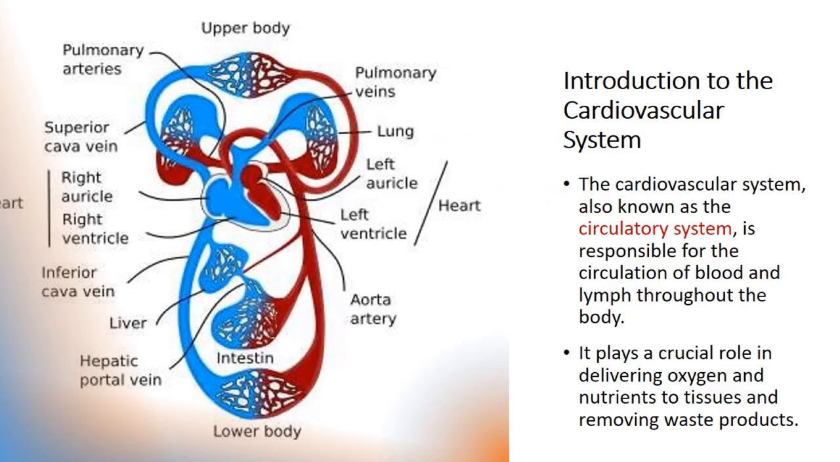The cardiovascular system is also known as the circulatory system of the human body because it is involved in circulation of blood throughout the body and also the lymphatic system through the body. It plays a crucial role in delivering oxygen and nutrients to tissues and cells of the human body and removing the waste products.